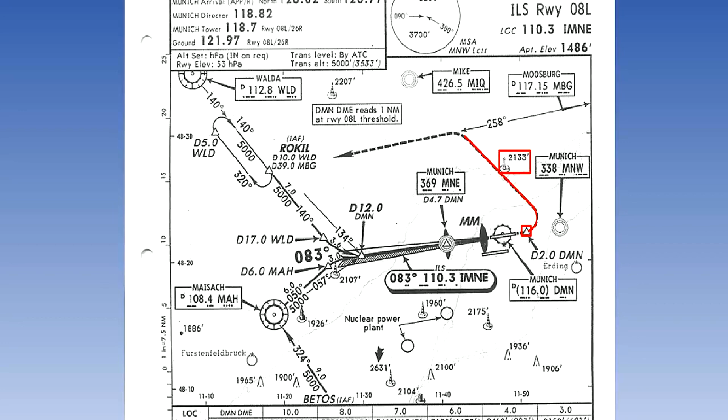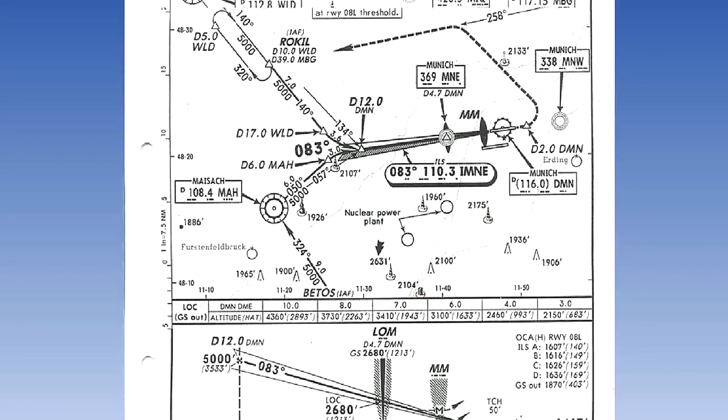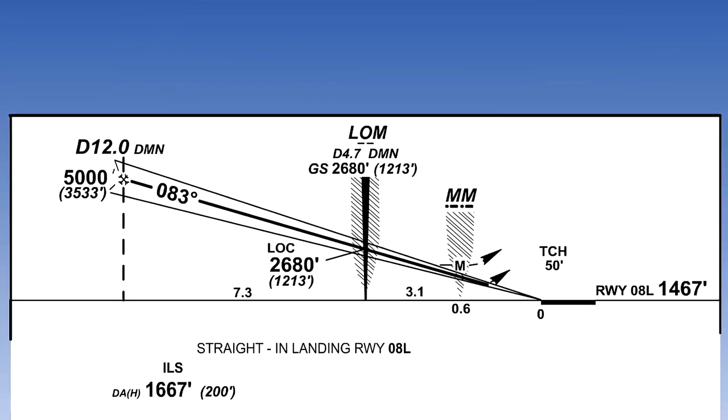Note also that if we have to go around, our missed approach procedure takes us over an obstruction of elevation 2,133 feet, and that there are also several other tall obstructions in the local area. Now let's look at the final part of the approach in profile. Here is the final approach fix at 12 miles DME.